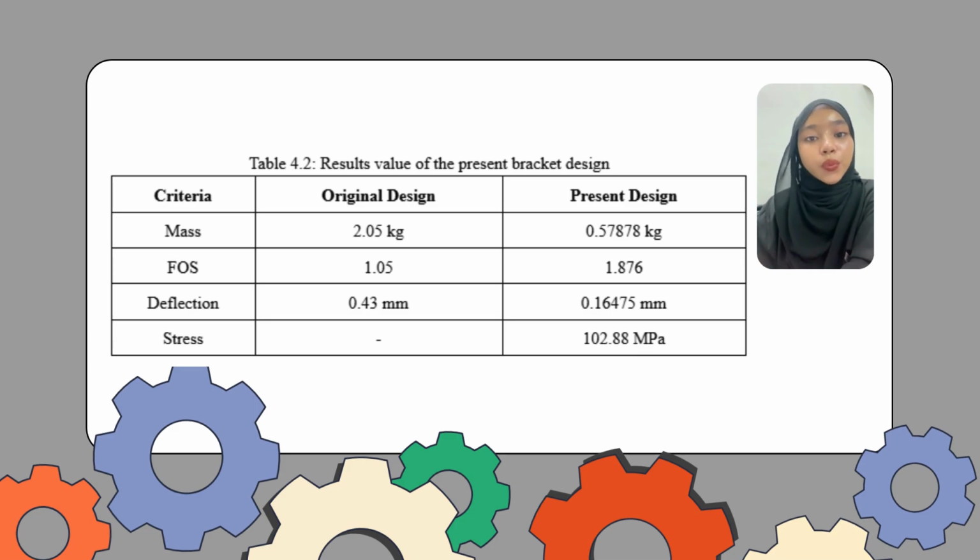From this table of results, we can see the present design achieved good values. For the mass we got 0.57878 kg, which is below 0.8 kg, and the FOS was higher than the original design, which means it's good. The value is 1.876, which is greater than 1, and the deflection is 0.16475 mm, which is not more than 0.2 mm. And lastly, the stress is 102.88 MPa.